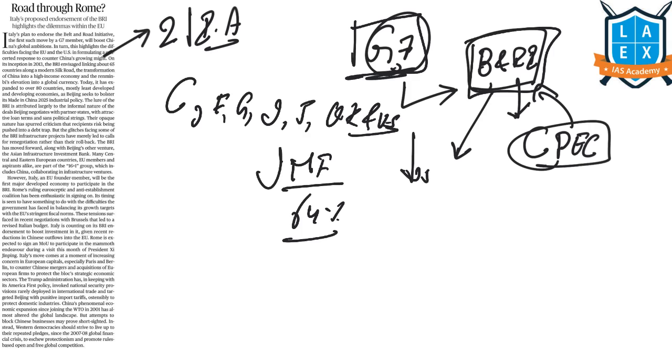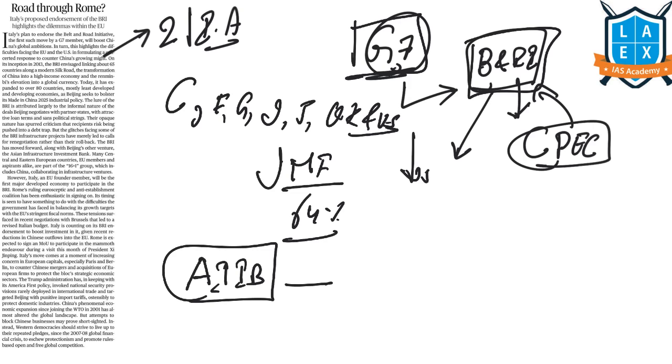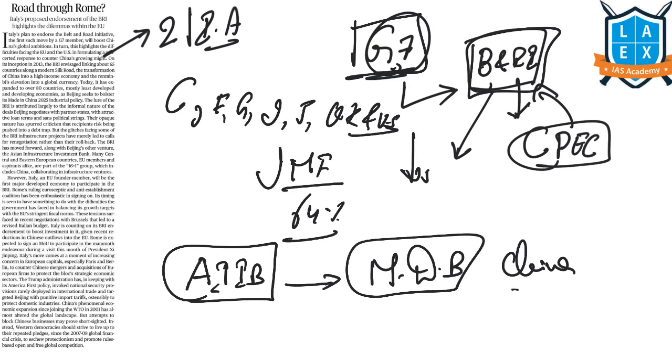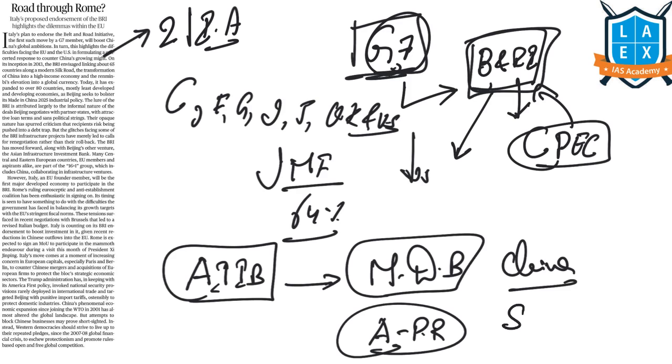And the next thing that is mentioned in this article is the Asian Infrastructure Investment Bank. Even that is important from the prelims point of view. This is a multilateral development bank initiated by China in order to provide finance to infrastructure development and regional connectivity projects, especially in the Asia Pacific region. This bank was established initially with a mission to improve the social and economic outcomes in Asia and beyond Asia.